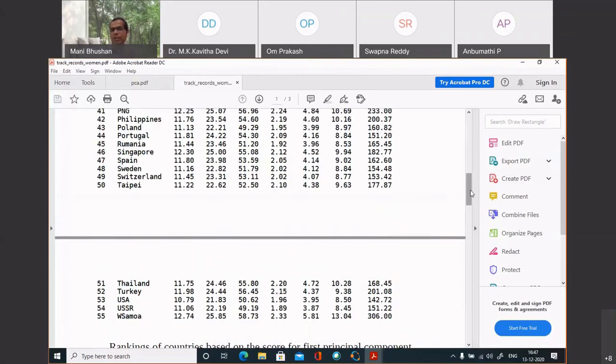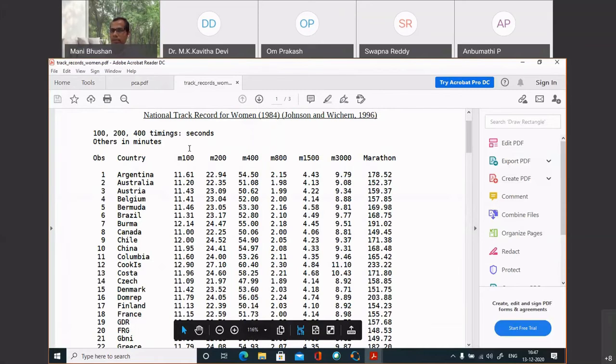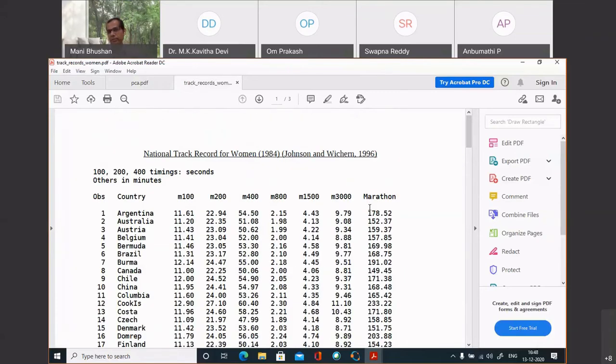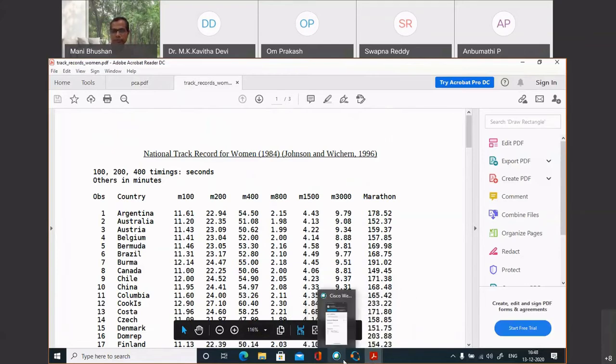So if I think of these countries as samples, these are my sensors on the columns. I have 7 sensors. So supposing I ask the question, how do I rank these countries? Which is the best country? Which is the worst? How do I rank this? So let me just apply principal component analysis on this data set. 7-dimensional data, 7 sensors, 55 observations. 55 times I've taken the measurements. So let's apply PCA on this data and we see something very interesting.